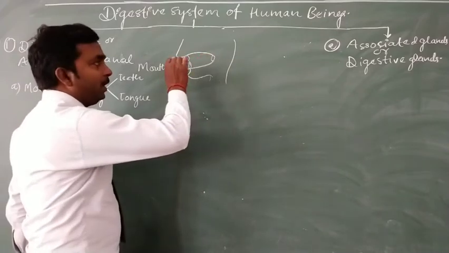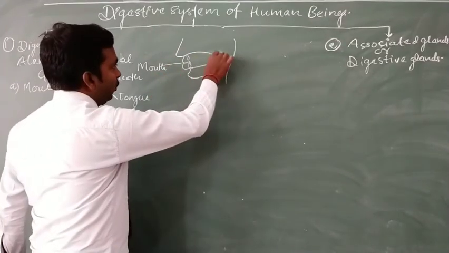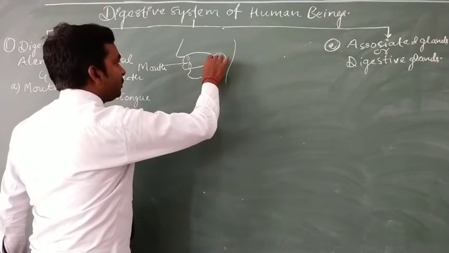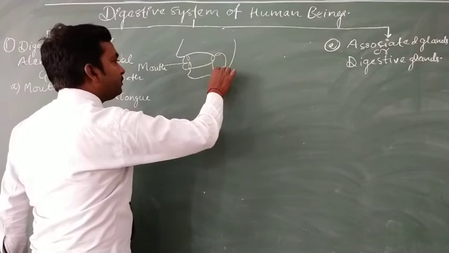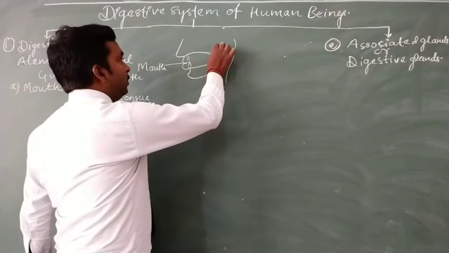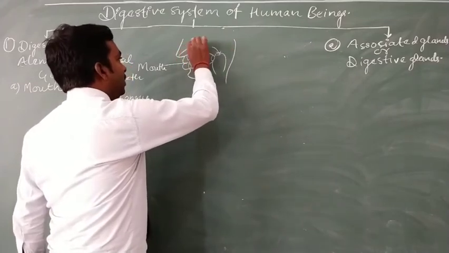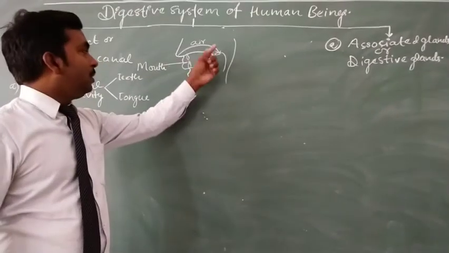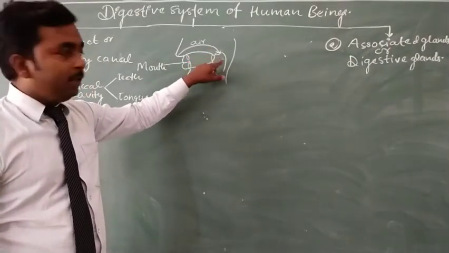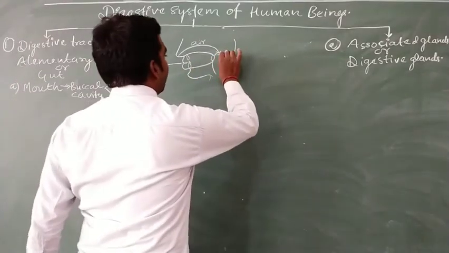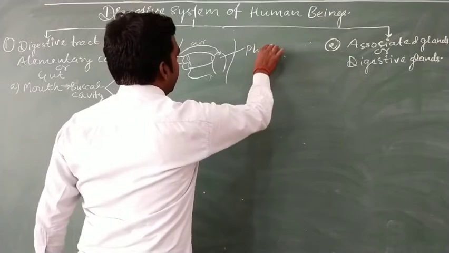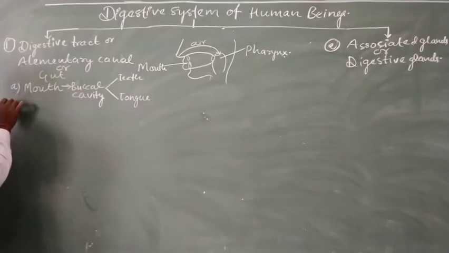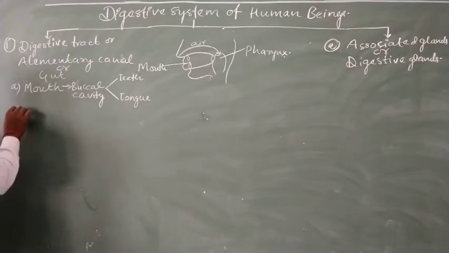The second part: the alimentary canal from the mouth opens into a common chamber for both air as well as food. From the nose, the air passes and enters through an opening into the pharynx. So this second part is the pharynx, and the pharynx is the common opening for both air as well as food.